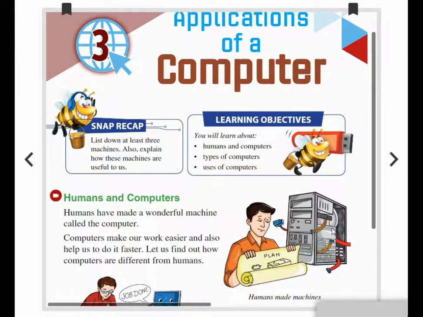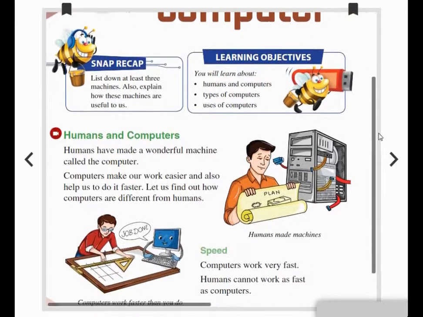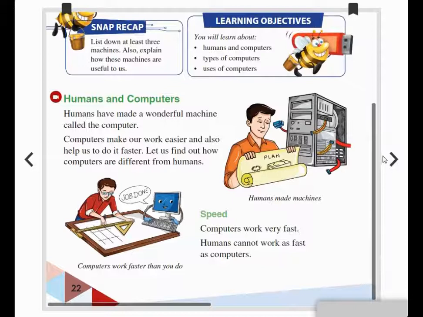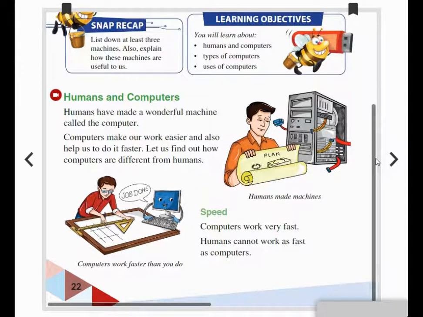See here, humans have made a wonderful machine called the computer, isn't it? Yes. So, with the computer, we can do so many activities, and the computer makes our work very easy. These computers make our work very easy and also help us to do it faster. Even a human will be very slow in doing such work. It will be much faster to complete a work. So let us find out how computers are different from humans.